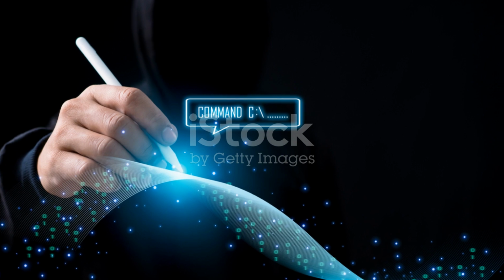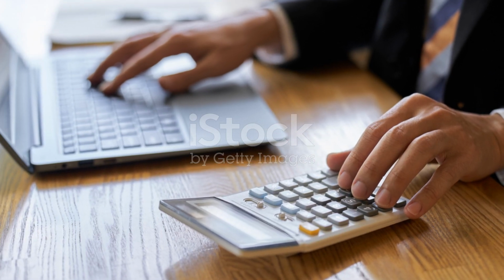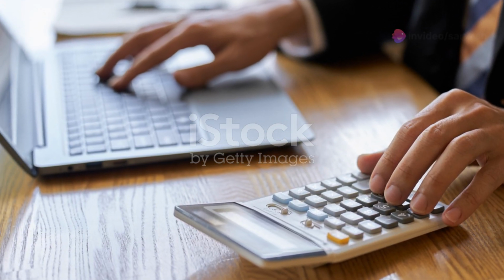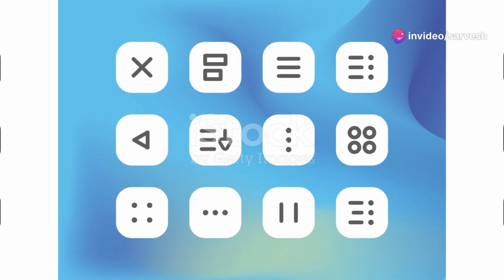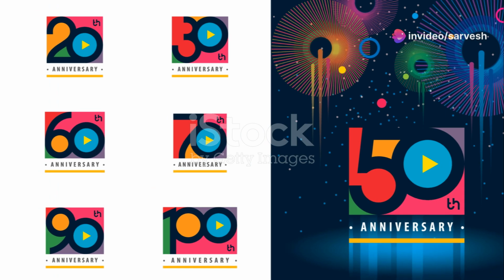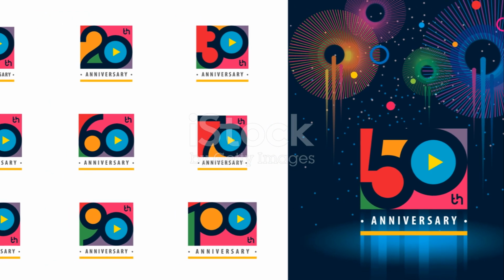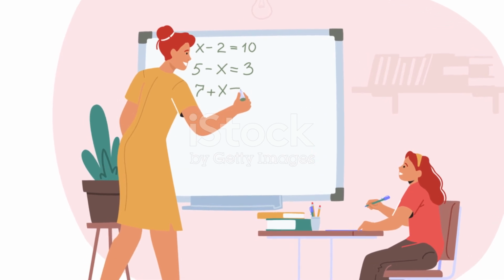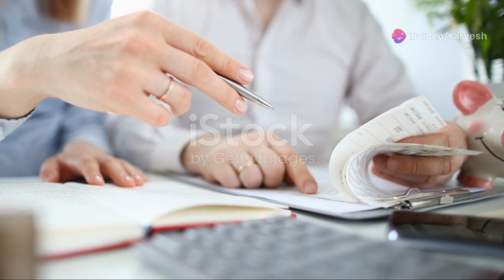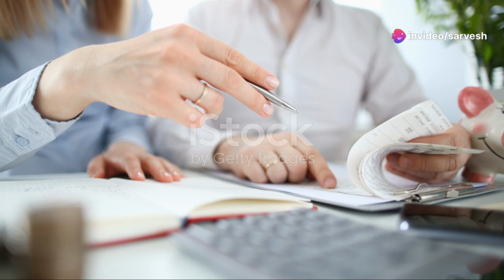Now, let's talk types. Real numbers are usually divided into rational and irrational numbers. Rational numbers are those that can be expressed as a fraction, whereas irrational numbers cannot be neatly expressed and have non-repeating, non-ending decimals. Understanding these types helps us grasp more complex mathematical concepts and solve real-world problems more effectively.